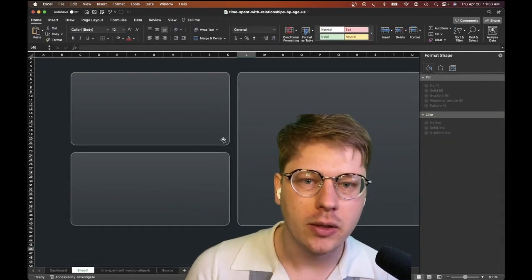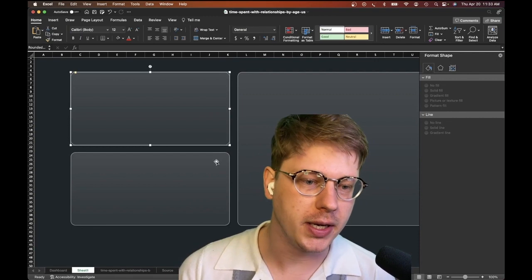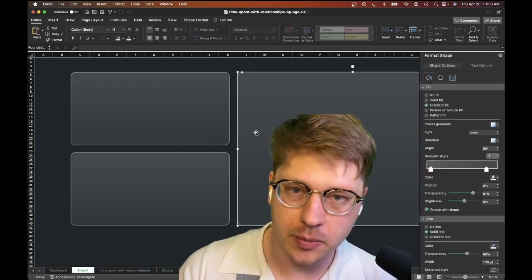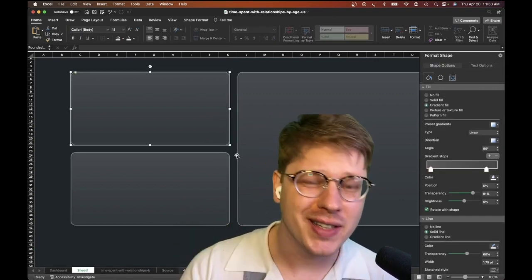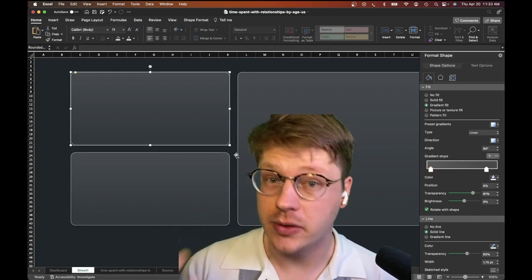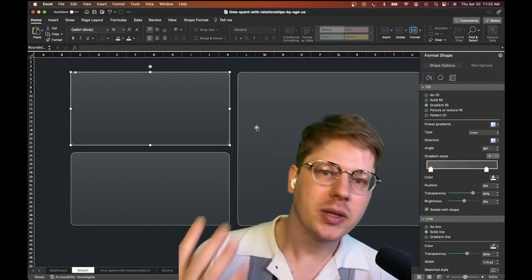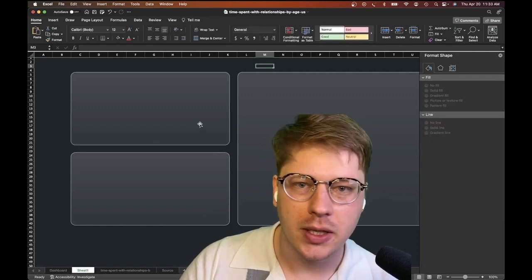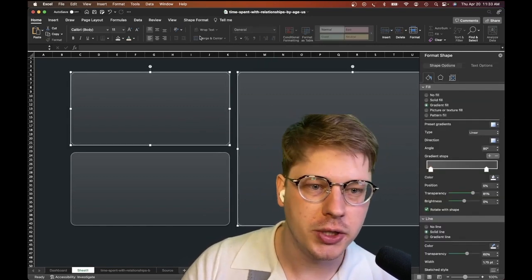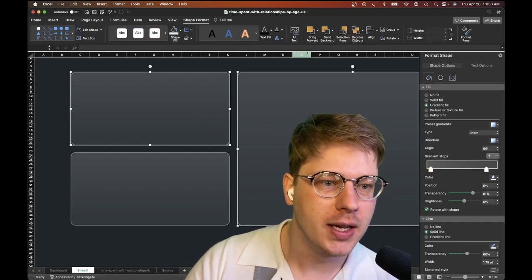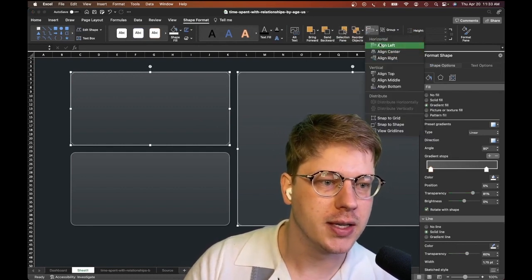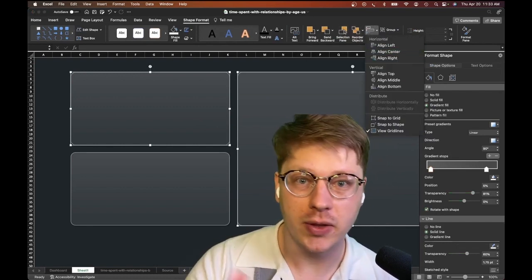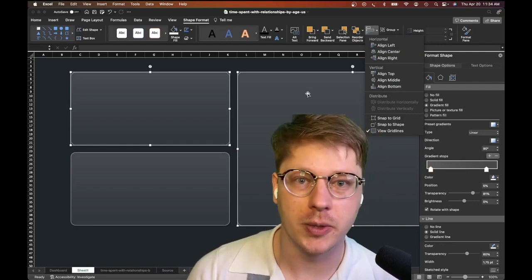Now, this can be a little boring for people, but organizing your page, getting everything aligned like this is incredibly important. Just like if you're doing a PowerPoint slide, you just want everything to look organized. It's going to make your data look a lot more credible, and it's just going to make everything look a lot more professional. So if you're trying to align things and you're having trouble, a couple tips. One is multi-select two shapes by holding Shift and clicking both of them, and then in the Shape Format tab, you can align top, left, right, bottom, evenly distribute them, all that kind of stuff with these distribution tools.